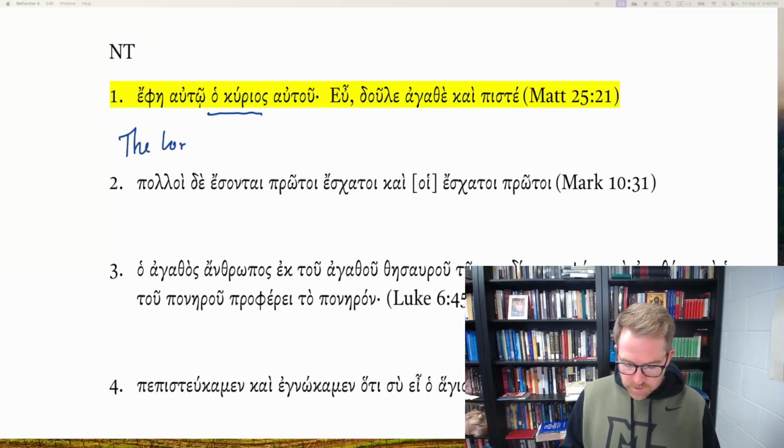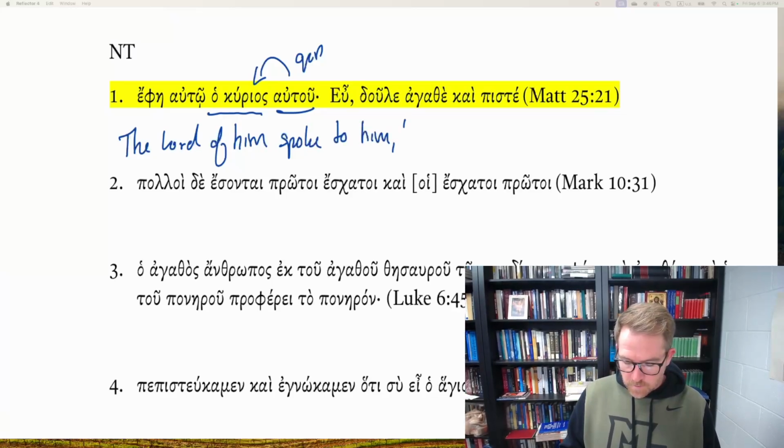The Lord, subject, hakurios. The Lord of him, because this genitive modifies kurios. It's his Lord spoke to him, good, usually ue, well done, dule agathe. This is the vocative.